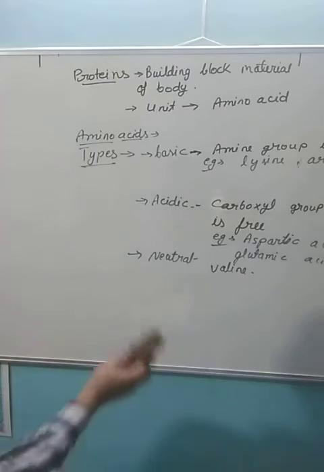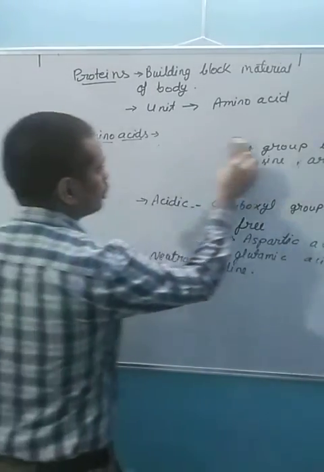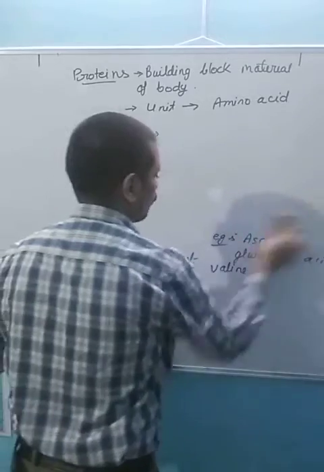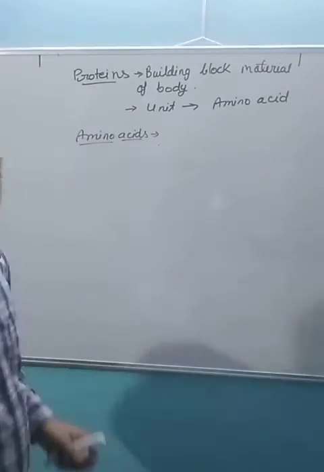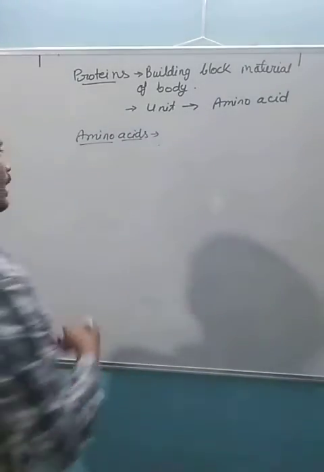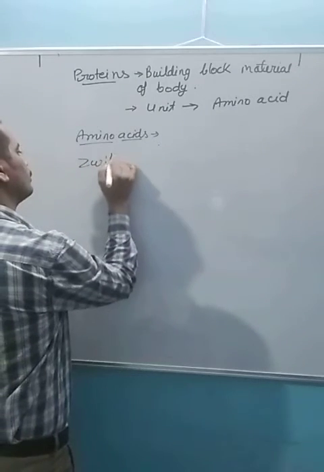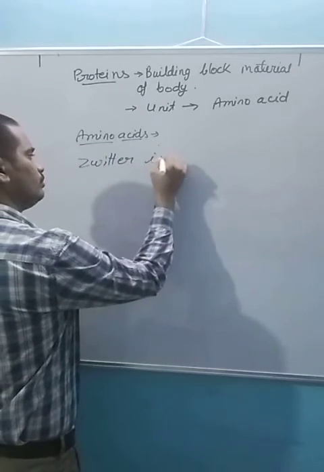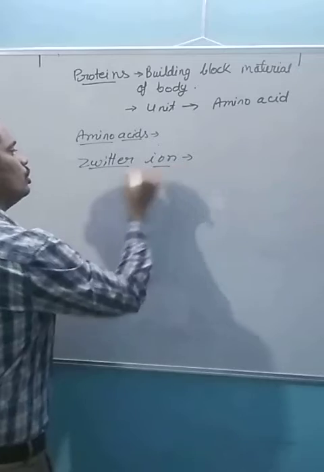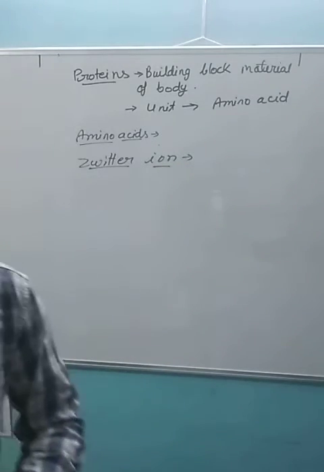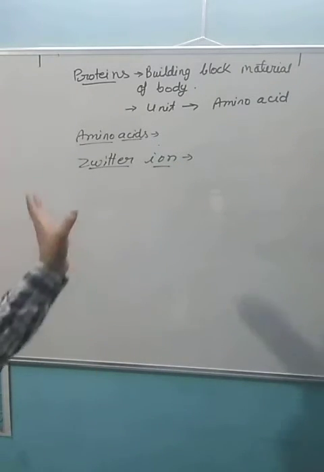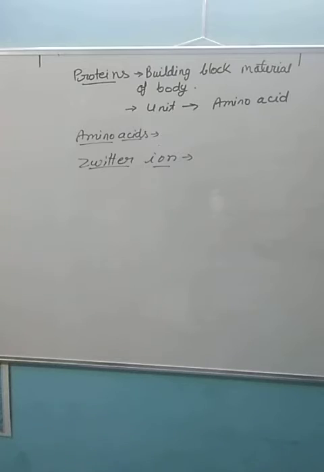Now we are going to discuss what is a Zwitter ion and how it is formed. Zwitter ions are a type of ionic compound formed from the acids in the solution.